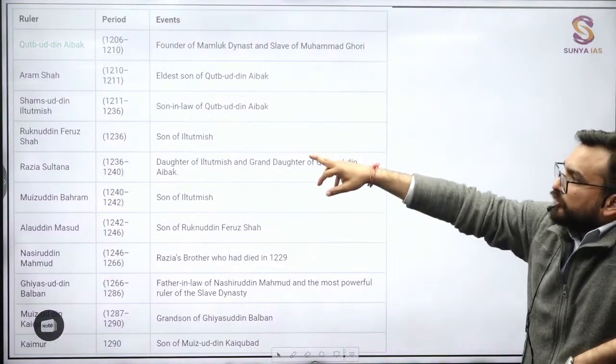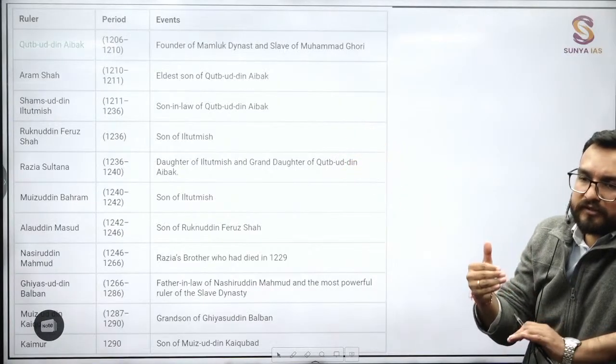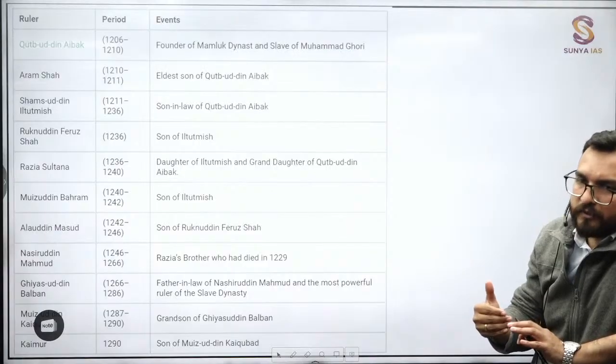Right? Iltutmish, you have understood the formation of the Sultanate. Other than that, he also introduced certain, again, overrated facts: the silver Tanka and the Chital will be introduced over here, right?